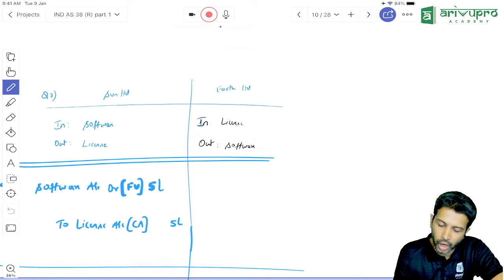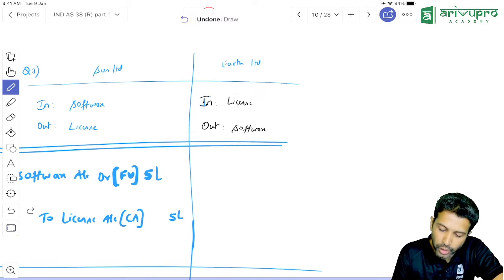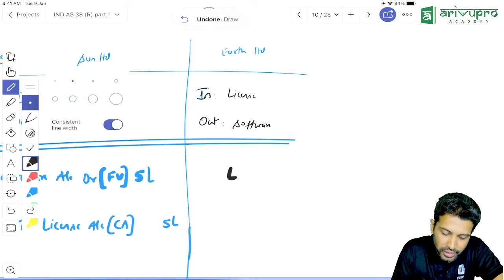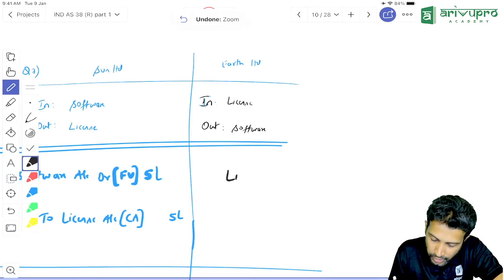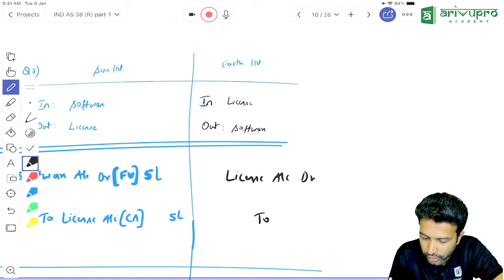Yes. Tell me the journal entry, sir. License is coming in, software is going out. So what entry will Earth Limited pass? Earth Limited will pass the entry as license account debit, and they will credit what?